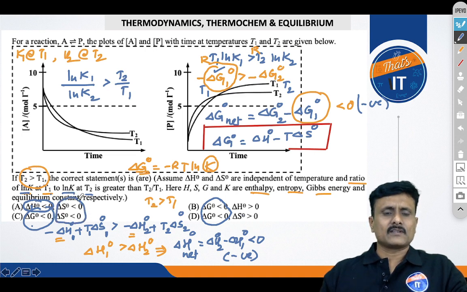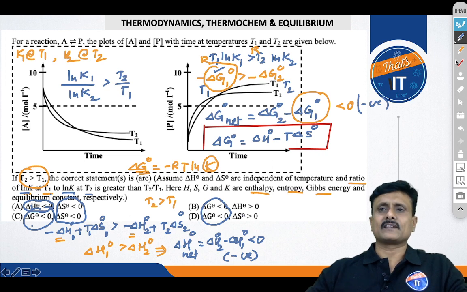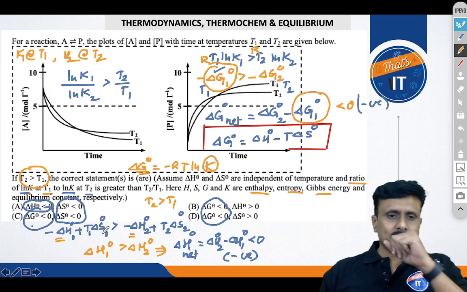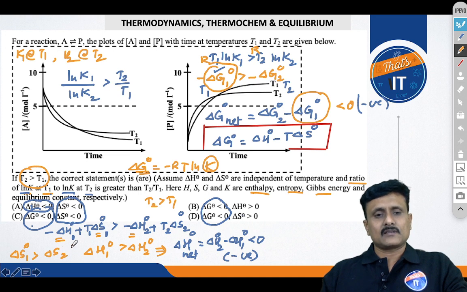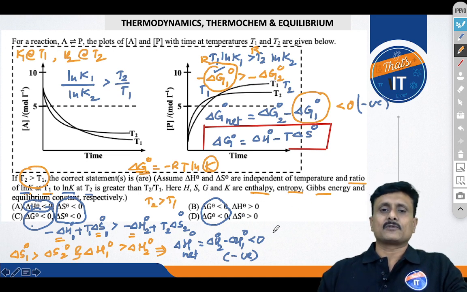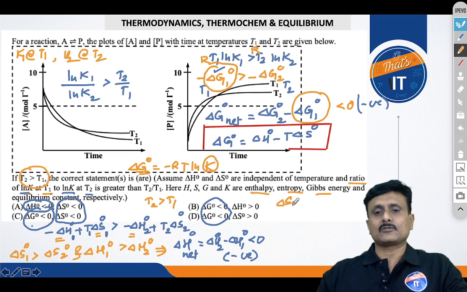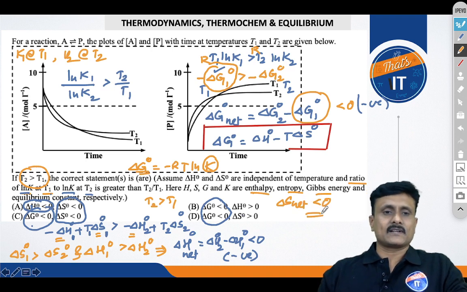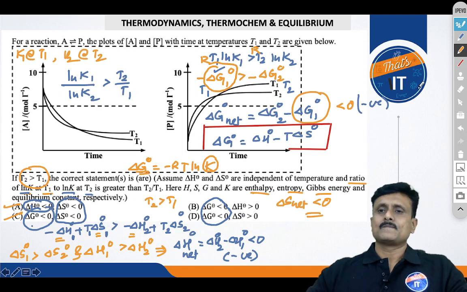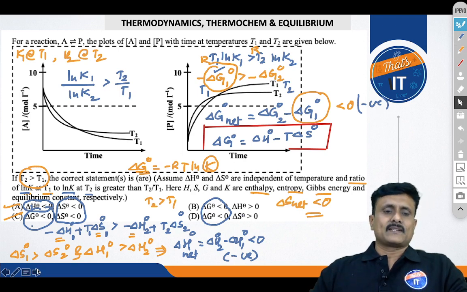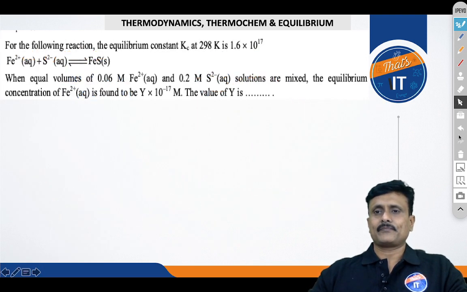You have to sort out the data. Over here you can see clearly that delta S1 naught, simply once again, delta S1 naught greater than delta S2 naught from this expression only. Therefore, delta S net is also negative. So these two are the right options for the given question. So it is a pure mathematical question.